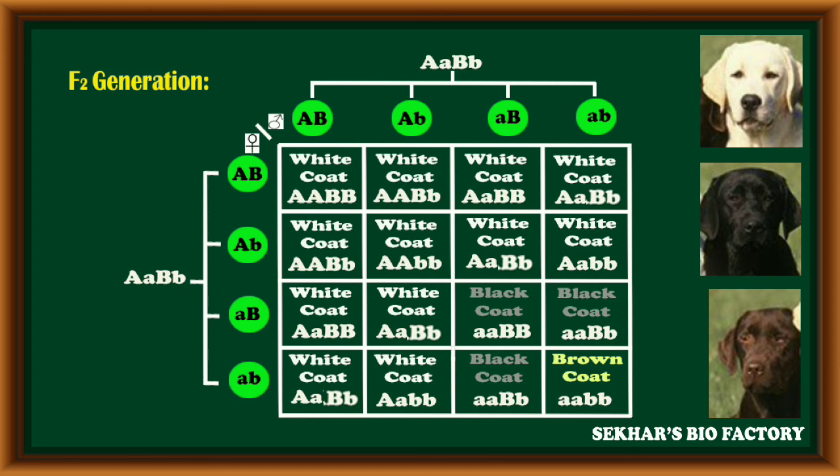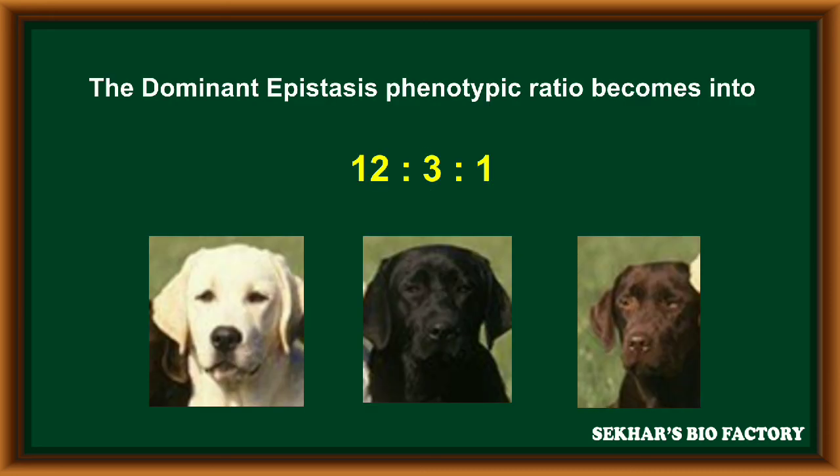Only one offspring has a brown coat. When we calculate the phenotypic ratio of dominant epistasis, it becomes 12:3:1. Out of 16 offspring, 12 have a white coat, 3 have a black coat, and 1 offspring has a brown coat. In this way, its phenotypic ratio becomes 12:3:1.